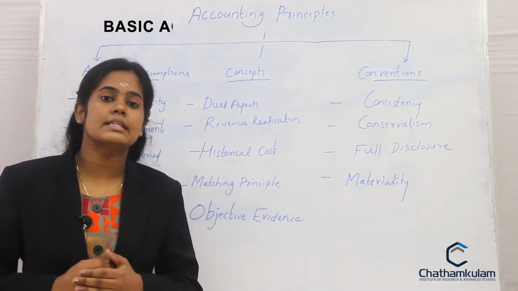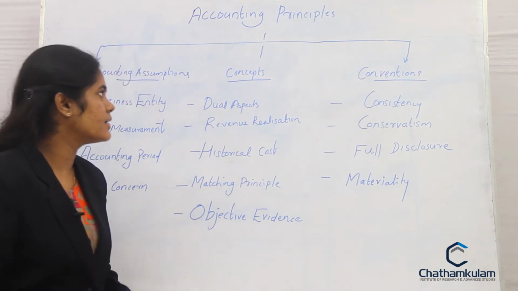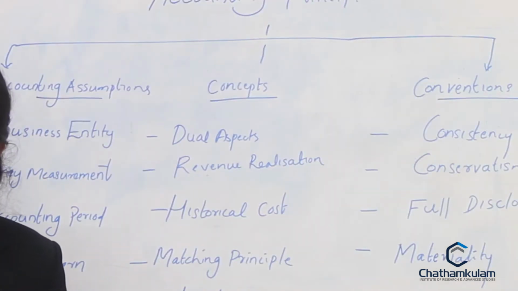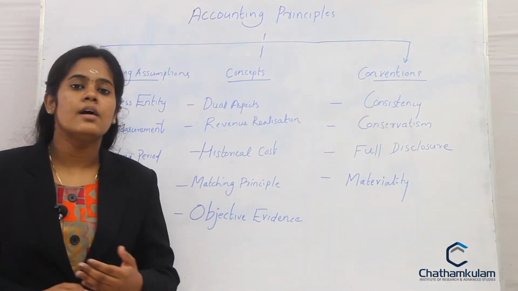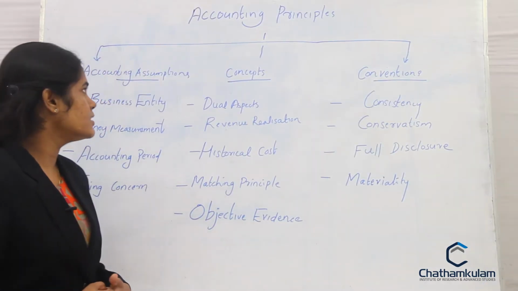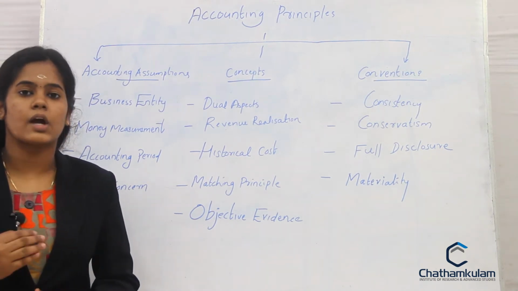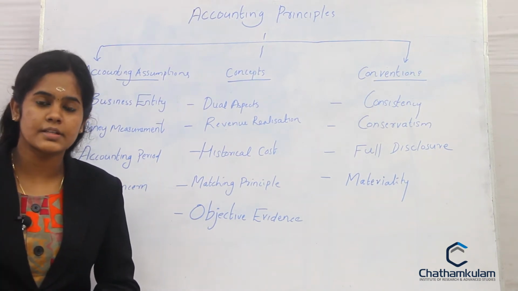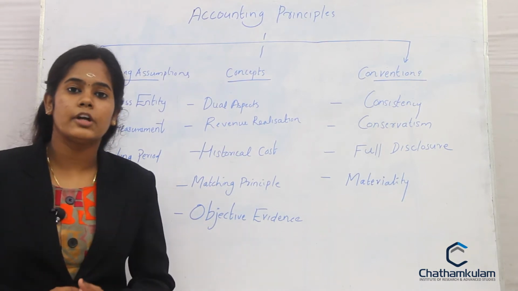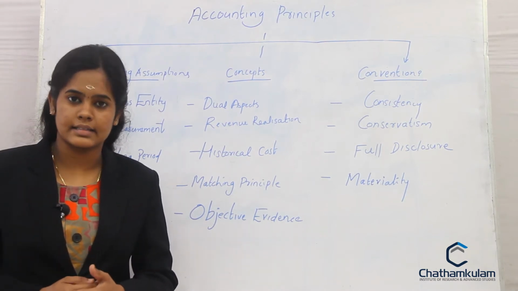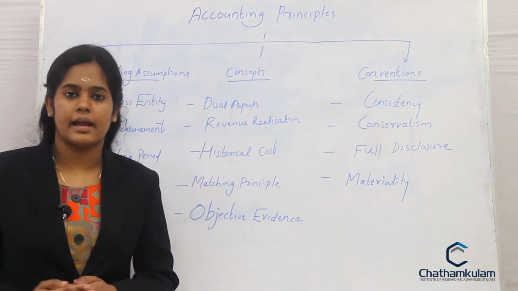Accounting principles can be classified into three categories, that are assumptions, concepts as well as convention. So these are the three classifications of accounting principles. First, accounting assumptions. Accounting assumptions consist of four principles, that are money measurement, business entity, accounting period as well as going concern. First one, business entity.